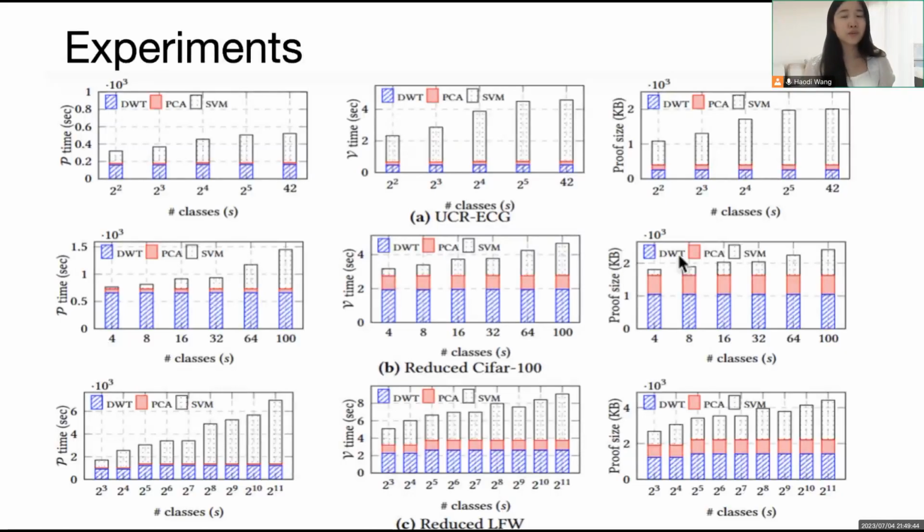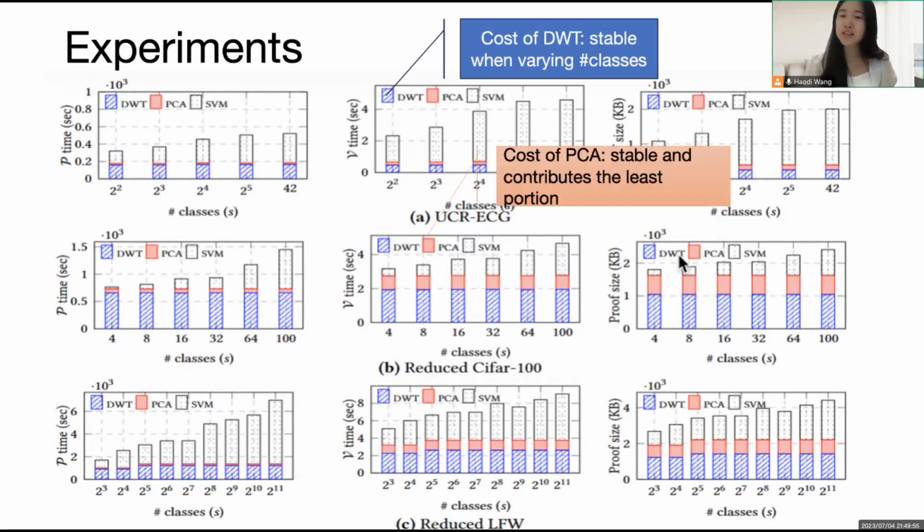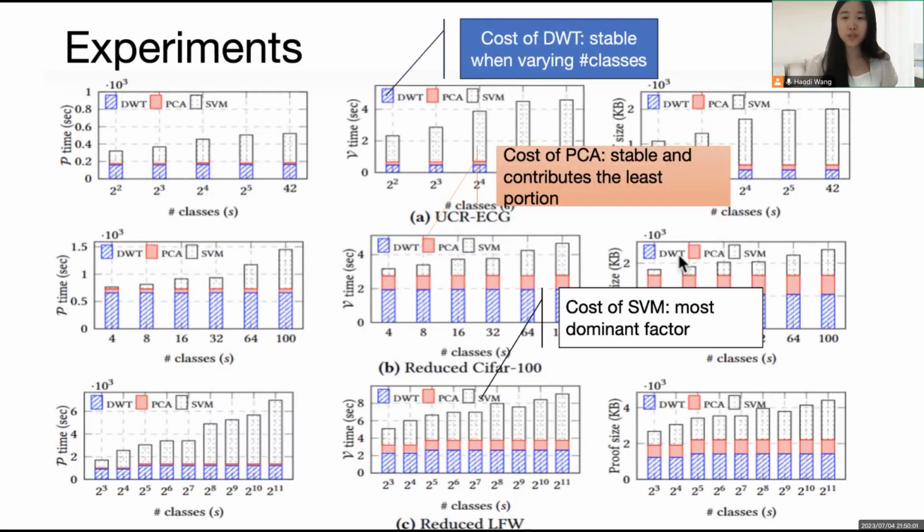Here is the detailed performance of our method. The cost of DWT is stable and contributes a considerable portion to the overall performance. The cost of PCA processing is also stable and contributes the least portion to the overall performance. SVM computation is the most dominant factor, especially on large datasets.